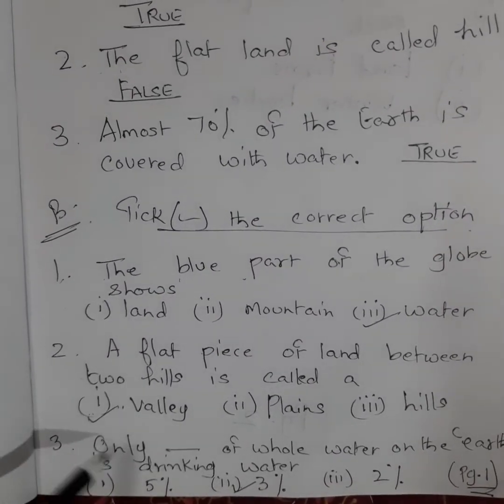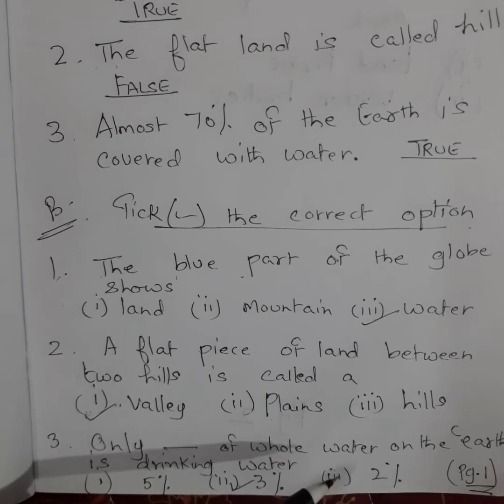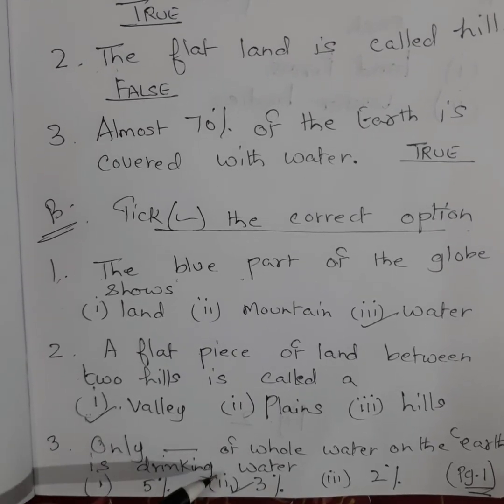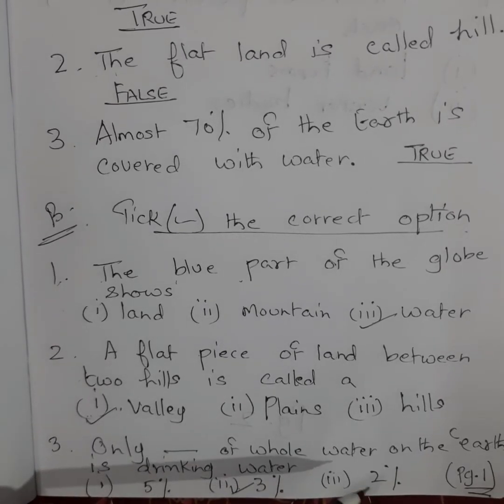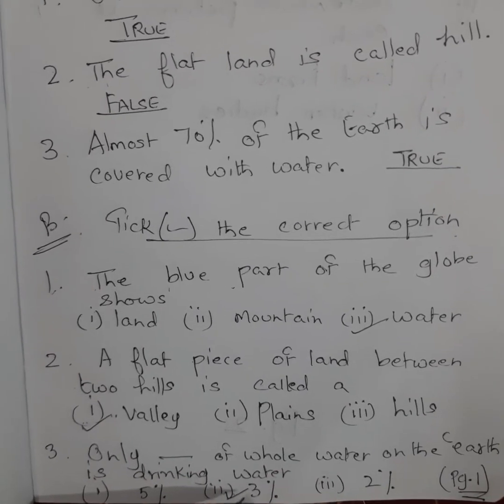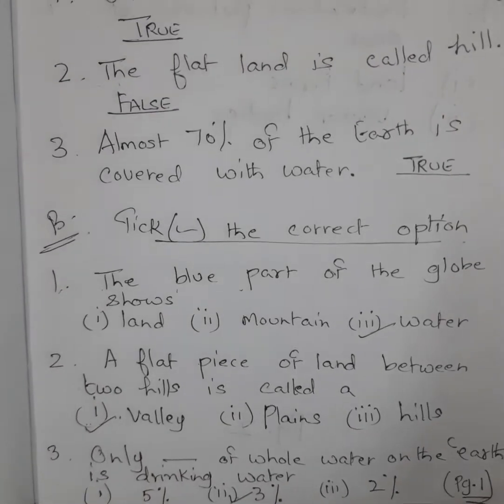Your answer is valley. Now 3, only dash of the whole water on the earth is drinking water. Option 1, 5%, then 3%, then 2%. Your answer is 3%. You will take 3. Now come to page 2.